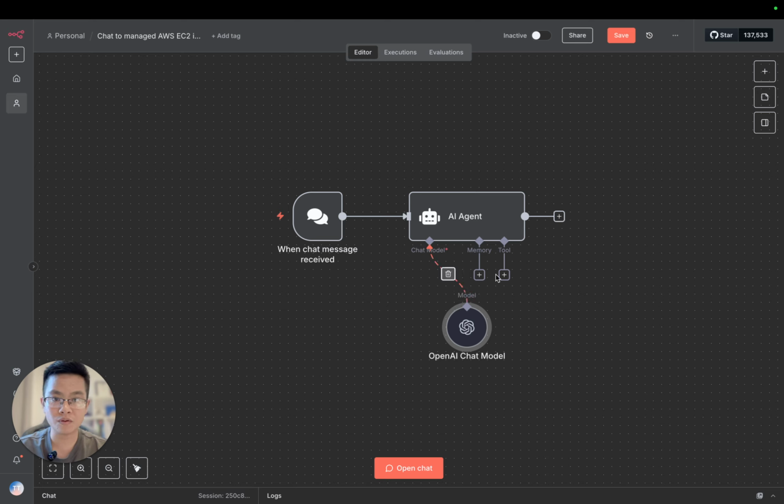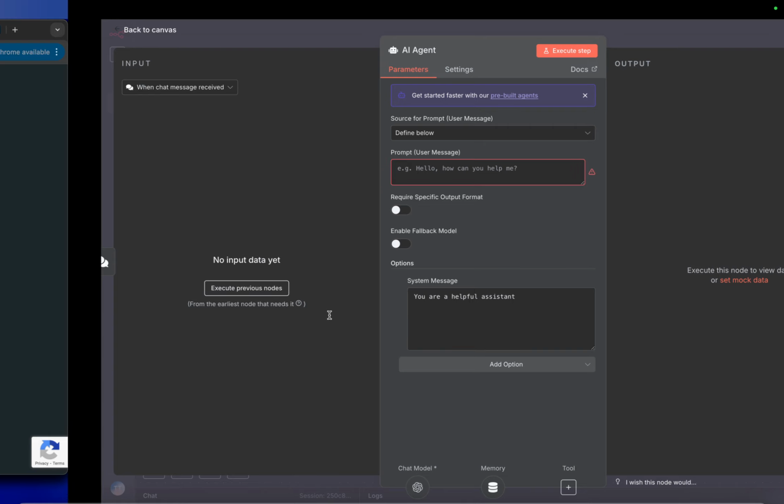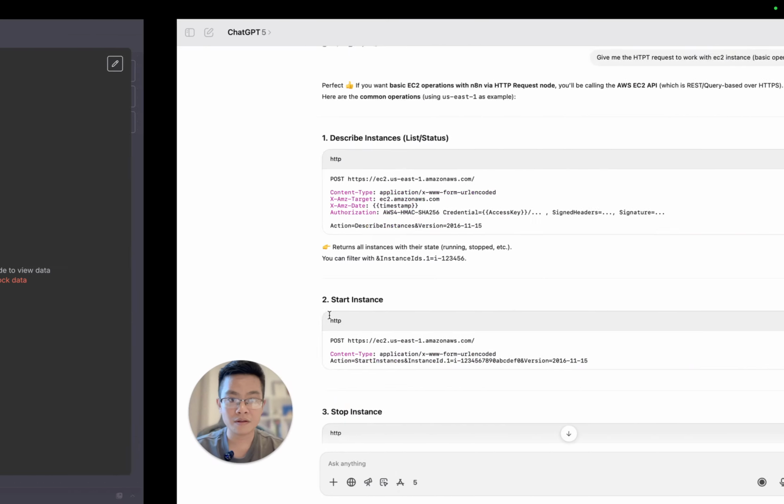Now we are going to define something for the AI agent. We're going to give it the system message, and then the user message. But before that, let me try something. I'm going to use my AI assistant, ChatGPT, to help me write the system prompt and the user prompt. I'm showing how easily it can be done right here.